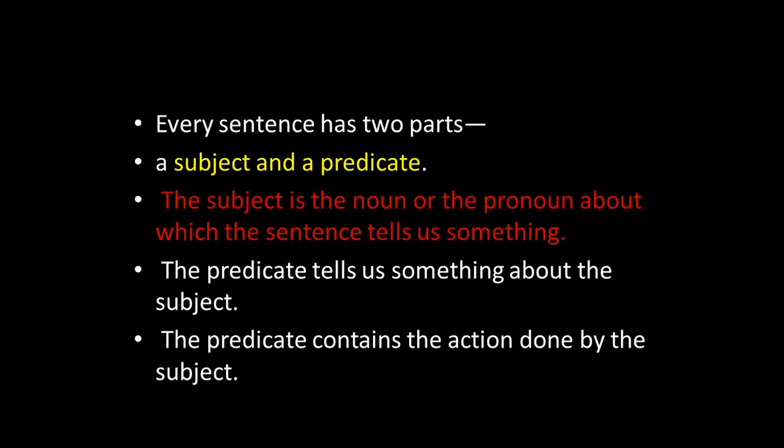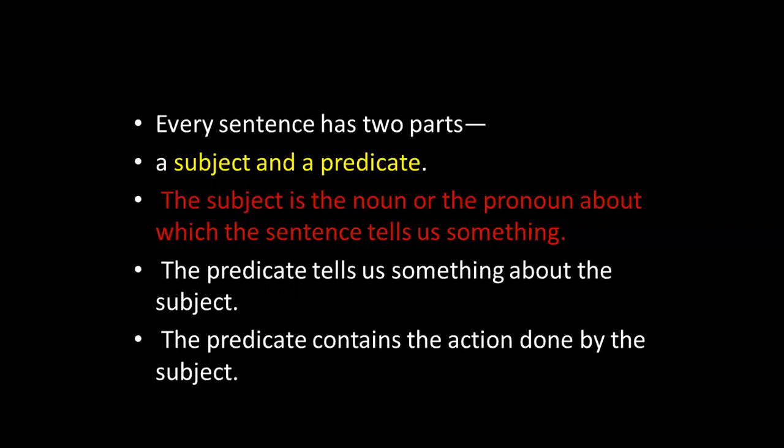Now, every sentence has 2 parts, a subject and a predicate. The subject is the noun or the pronoun about which the sentence tells us something.